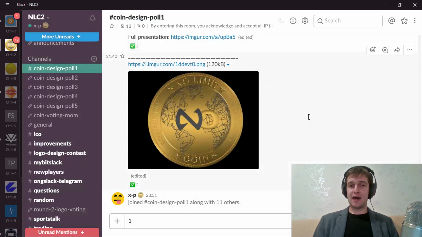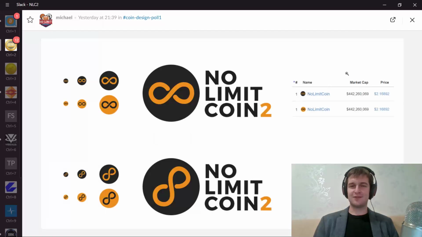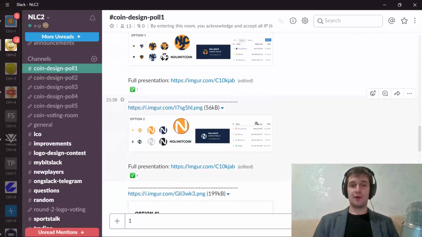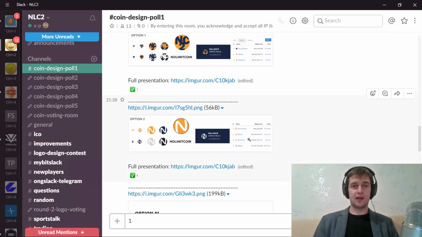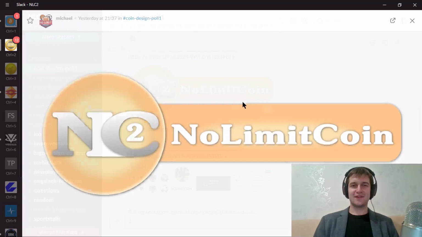Now, my opinion, I'm going to express it anyway. I think this is too old-fashioned, and it's too cliche. We got another infinity sign coin design right here. There's another infinity sign, which I do very much like, the infinity design, but it might not be the winner. Let's see. This is a very simple one. I actually might choose that one. Maybe too simple, in my opinion.